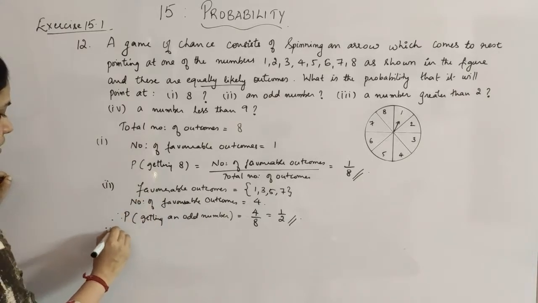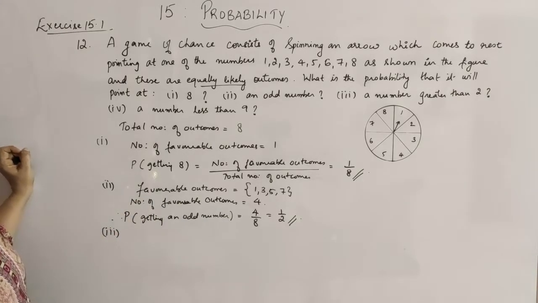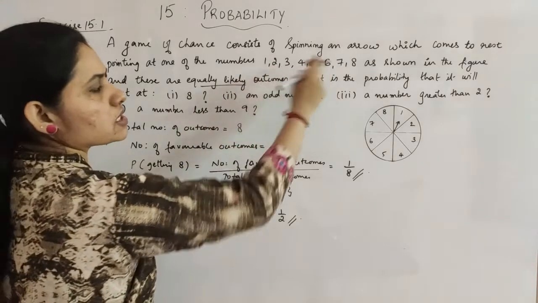Then what is the third subdivision? A number greater than 2. So first you see which are the numbers greater than 2.